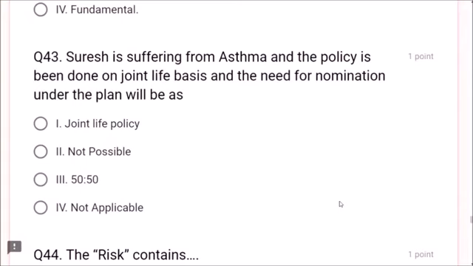Next, question number 43. Suresh is suffering from asthma and the policy is being done on joint life basis, and the need for nomination under the plan will be as, so the name itself is joint life. The answer is joint life policy, friends.